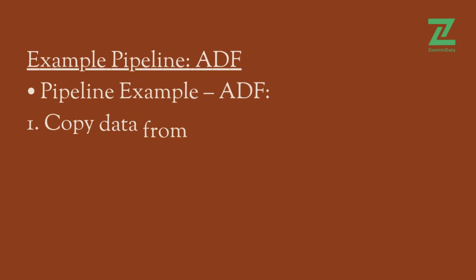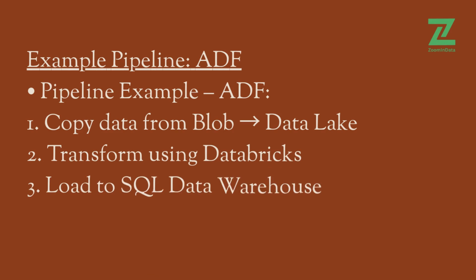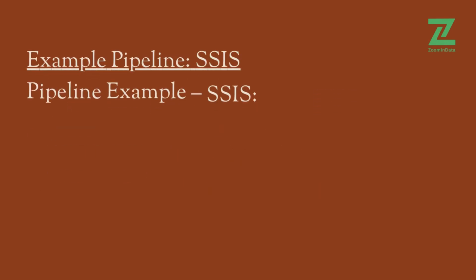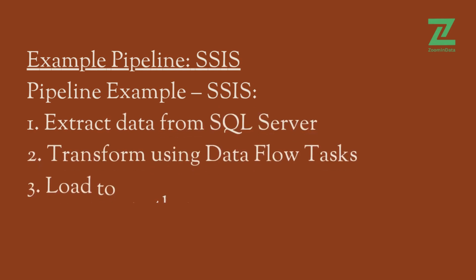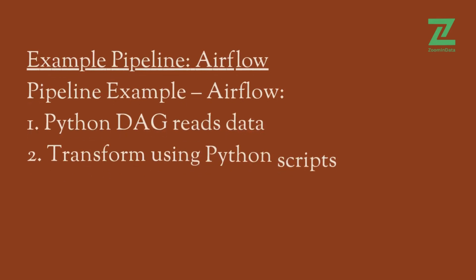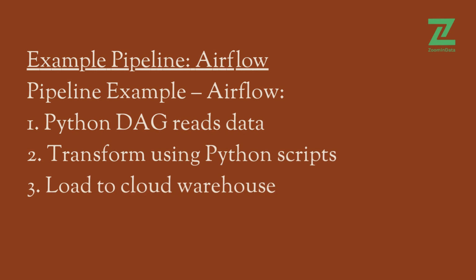Here's an example ADF pipeline. Data is copied from a blob to a data lake, transformed using Databricks, and loaded into a SQL data warehouse. In SSIS, you extract data from SQL Server, transform it using data flow tasks, and load it into another SQL Server database. Airflow uses Python DAGs for orchestrating pipelines. Data is read, transformed using Python scripts, and loaded into a cloud warehouse.